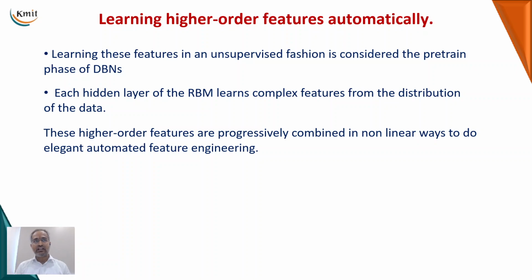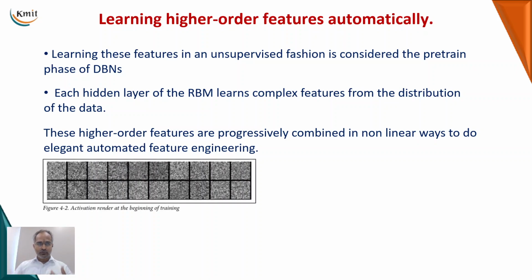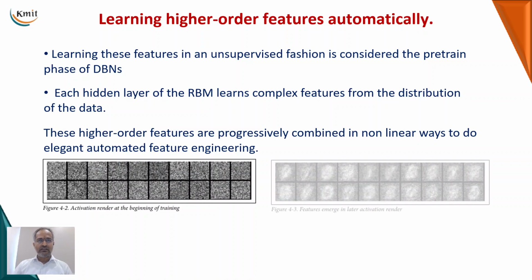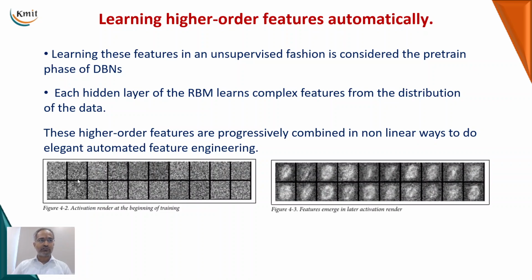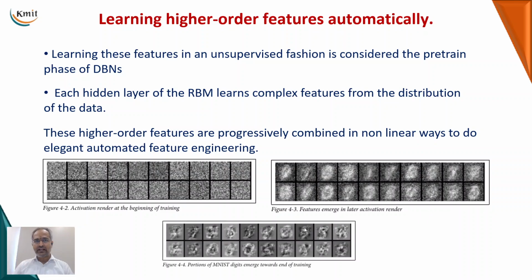And these higher order features will be progressively combined in non-linear ways in the next level. You can see these are the inputs given for the unsupervised learning. In the first level, this is the output of the first level of the RBM, in the second level we can extract this, and in the third level we can extract like this. These are the inputs given from the MNIST digit data set.